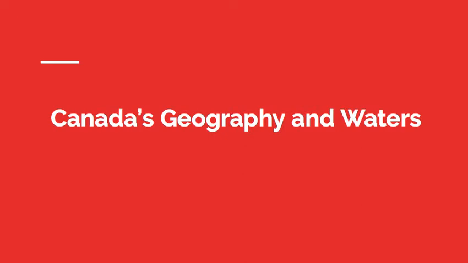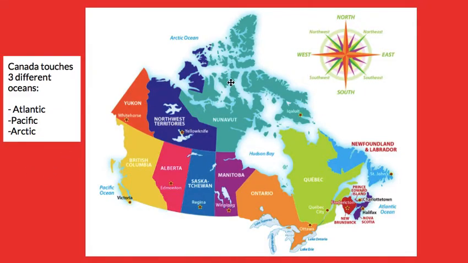As you saw before, today we're going to talk a little bit about Canada's geography and waters: different places in Canada where they are located and the different bodies of water. This is the map we are going to be using for today. For those of you who don't know, this up here is a compass. It gives us direction and lets us know where everything is. We have north, east, south, and west.